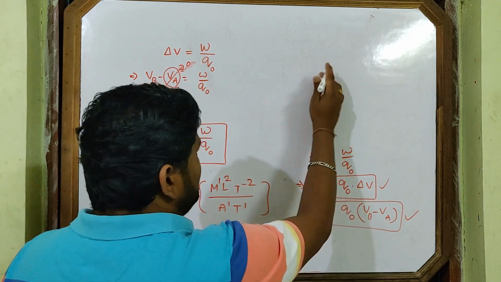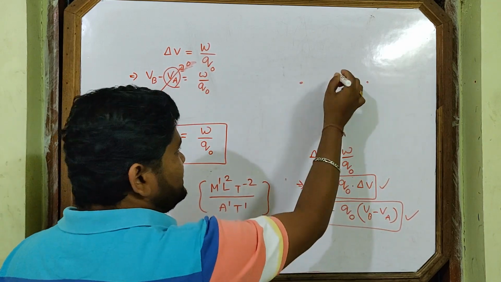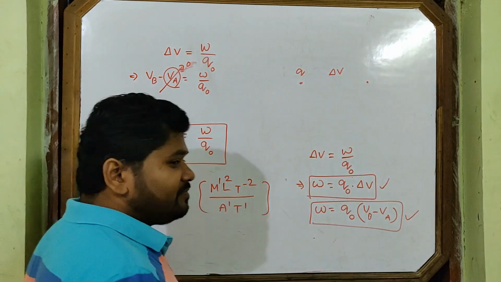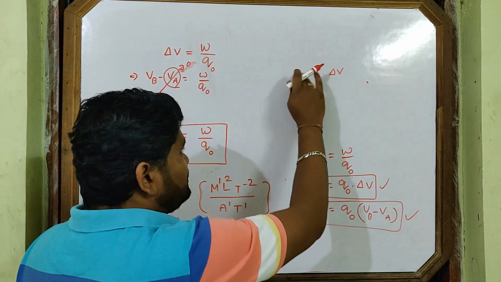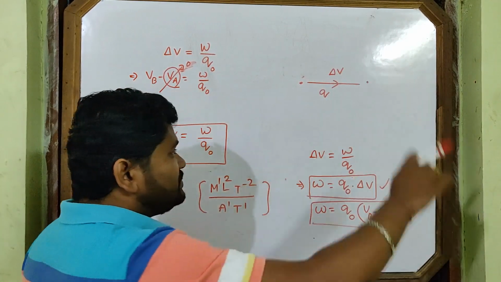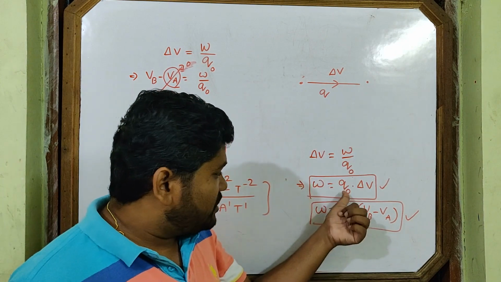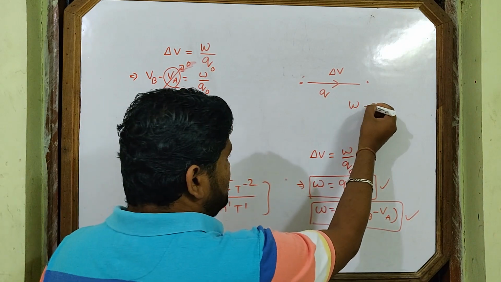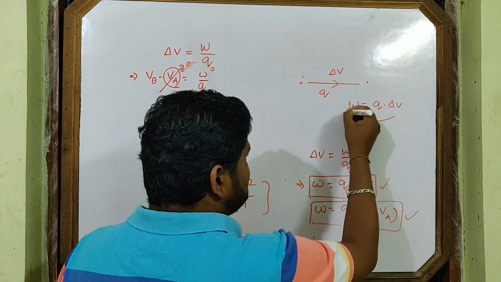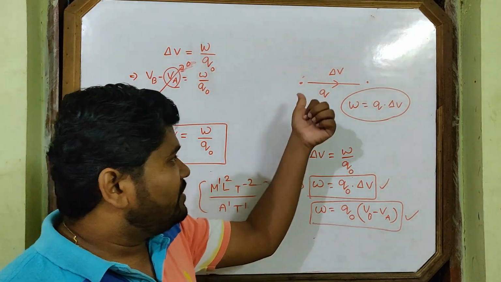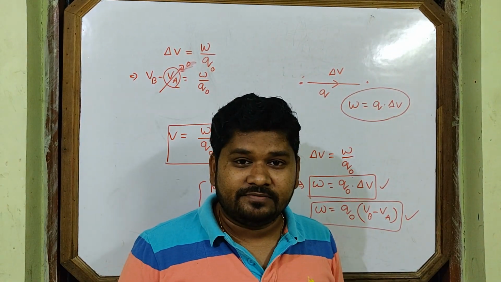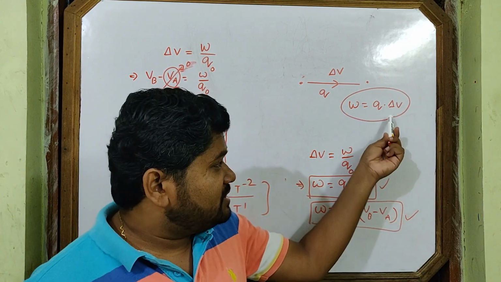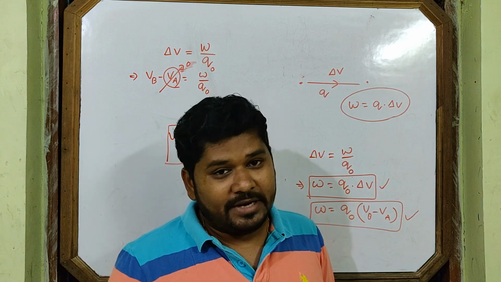Suppose between two points A and B, a potential difference del V is given, and you are taking one charge Q from one point to another point. Earlier I was taking Q naught, but if you take Q, then what is the work done? Work done W is equal to Q into del V. This is the formula when you take a charge from one point to another point. Is it clear? This formula you can use to solve many questions.